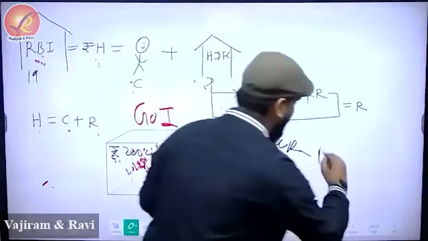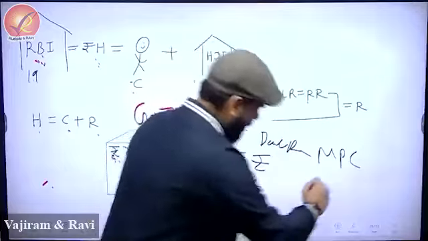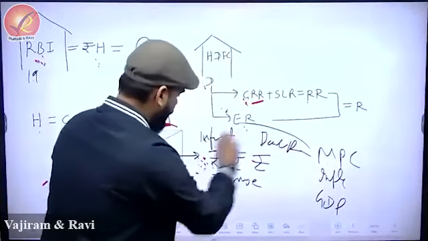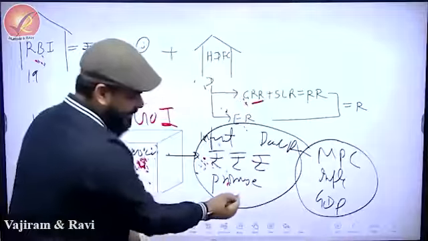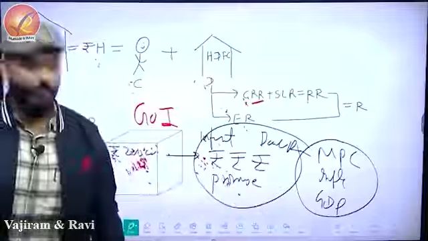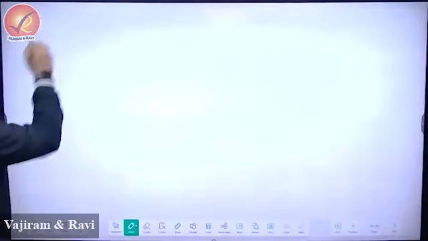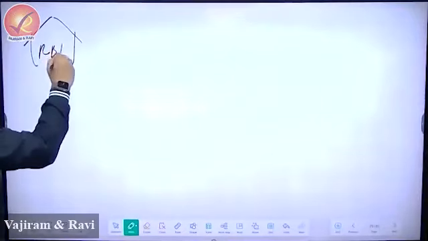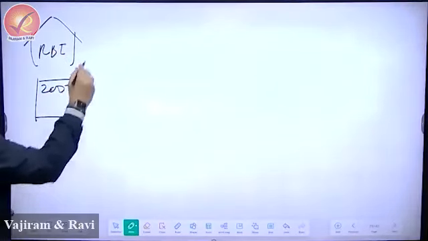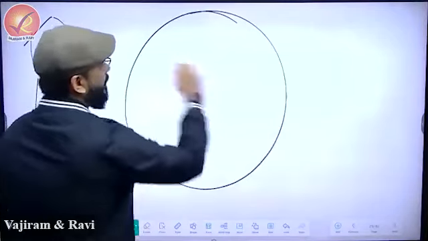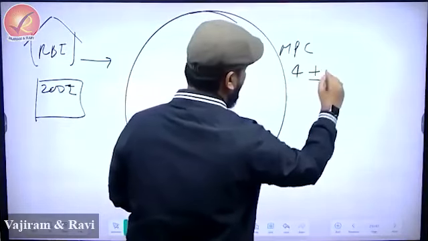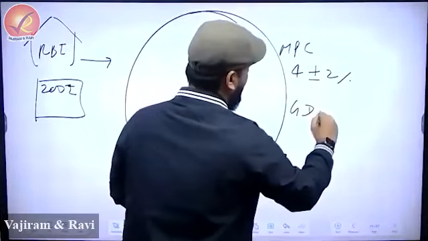But then, whenever we have a problem, release cash? No, then there is the Monetary Policy Committee, which looks at inflation and GDP. Whenever you are trying to increase the size of this, it has an upper bound. What is the meaning of that? I'll tell you. Suppose this is RBI. RBI has kept a box called 200 crore rupees. On the basis of that, here dekho bachcho, this is your MPC, Monetary Policy Committee, which says inflation should be 4 plus minus 2% and GDP should be high.